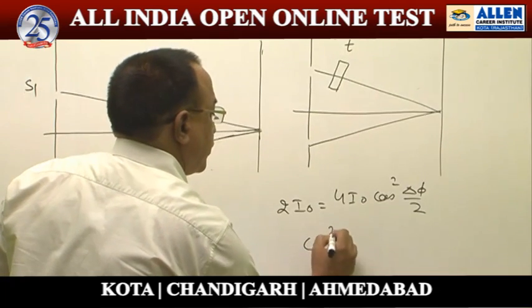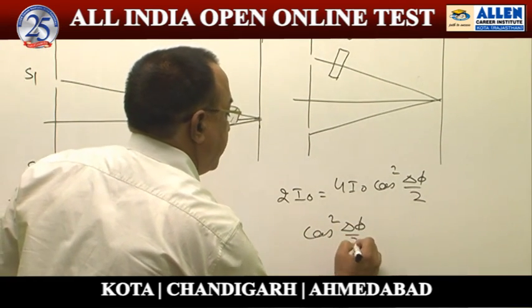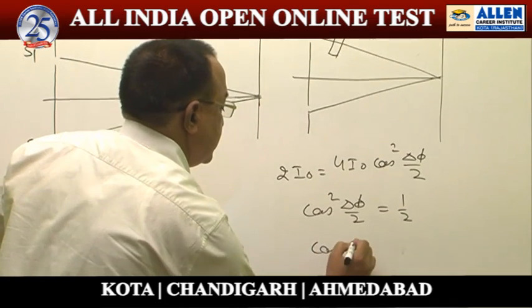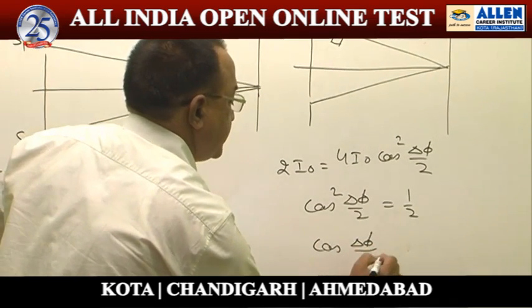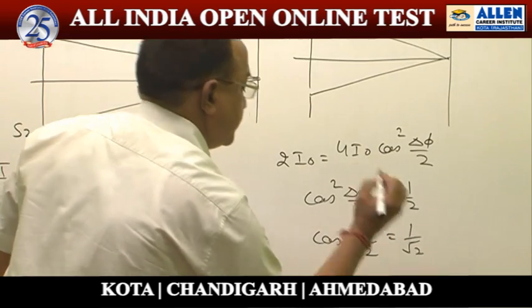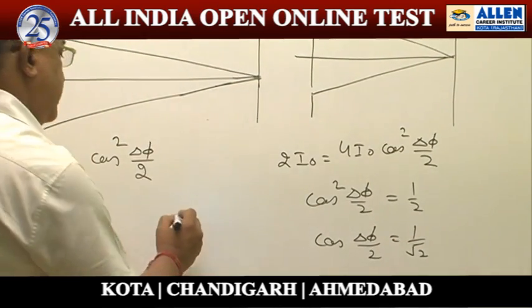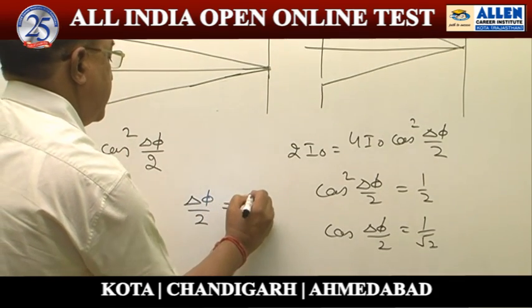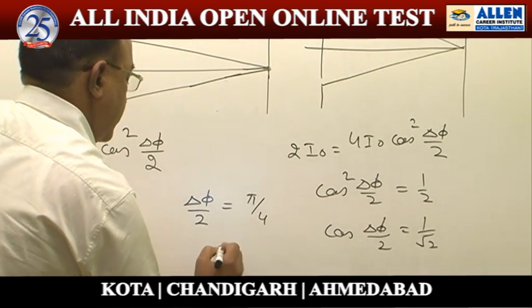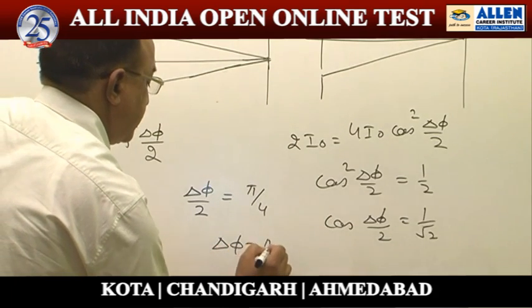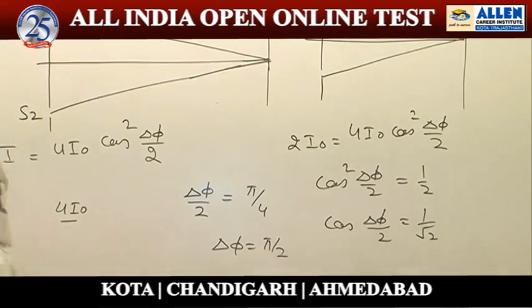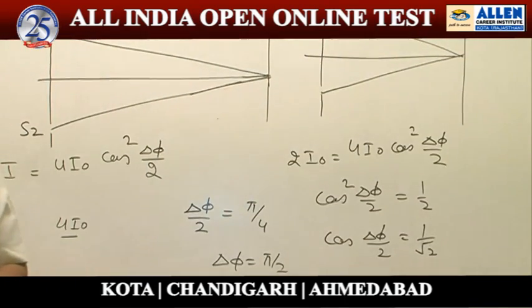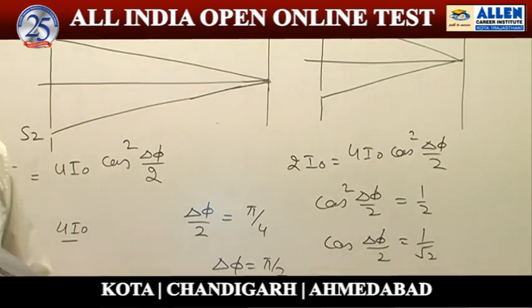That means cos square delta phi by 2 is 1 by 2, so cos delta phi by 2 is 1 by root 2. That means delta phi by 2 is equal to pi by 4, or delta phi is pi by 2. So this plate is giving a phase difference of pi by 2.